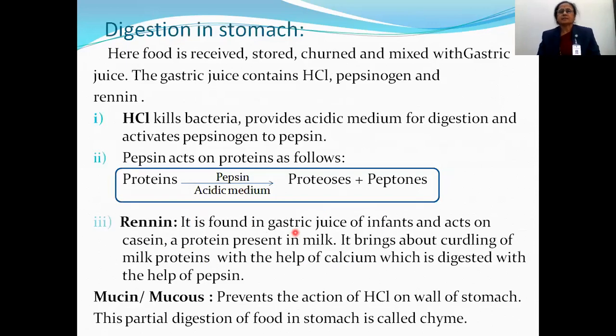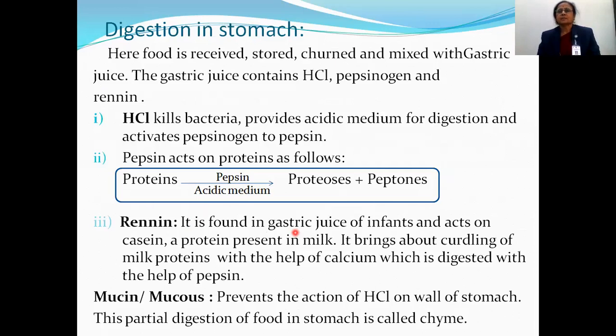Next, digestion in stomach. All these processes you have seen in previous standard. Here it is only revision. In digestion of stomach मध्ये काय होते आता बघा.